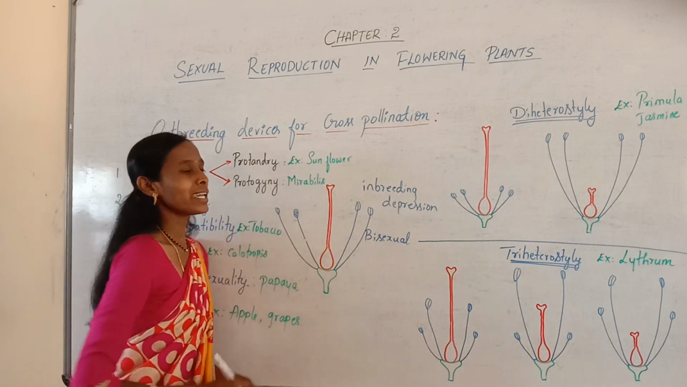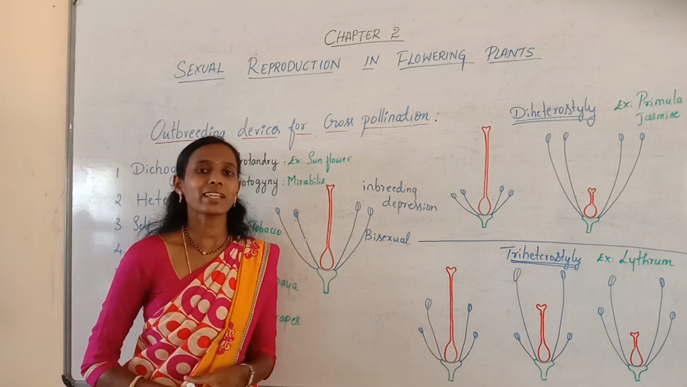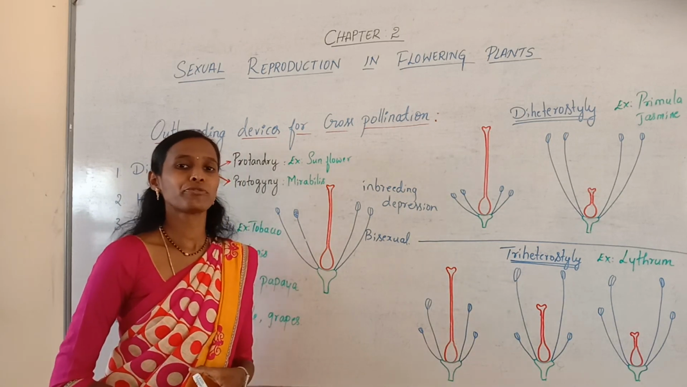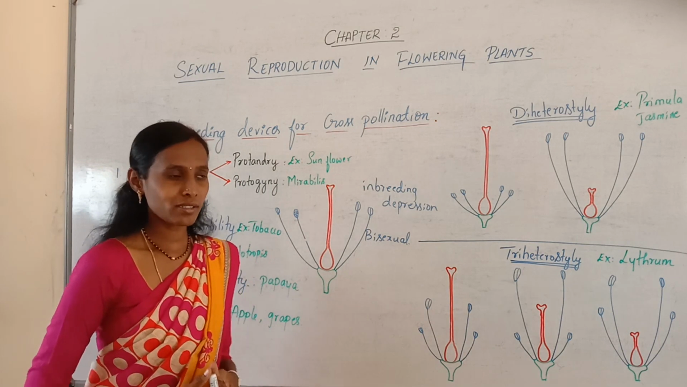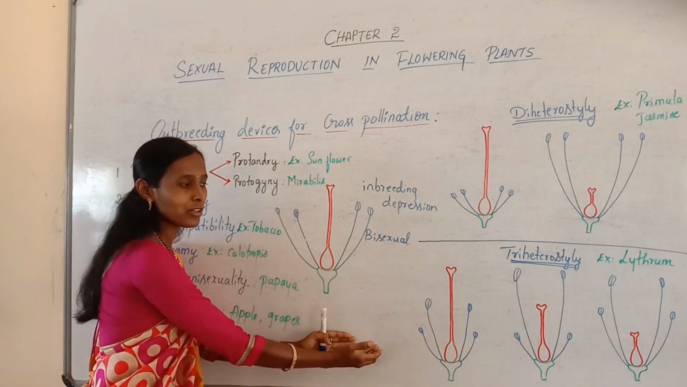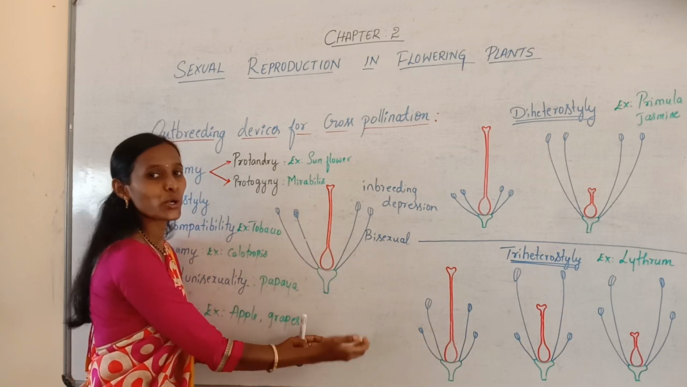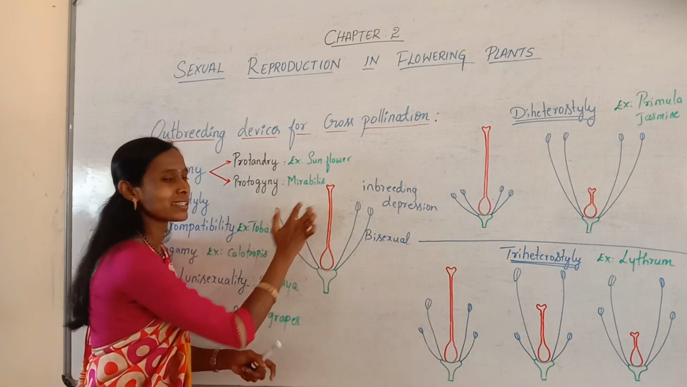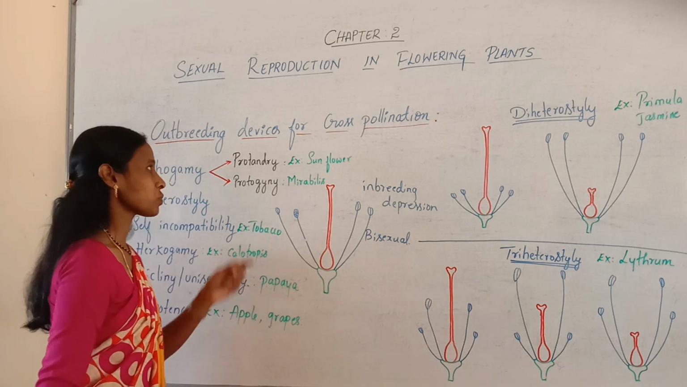Example we can see in case of sunflower. Yes, in sunflower the anthers will mature earlier than the stigma. So here, if these pollen grains will be available to some other flower, which usually leads to cross pollination, and it prevents self pollination. This is one type.